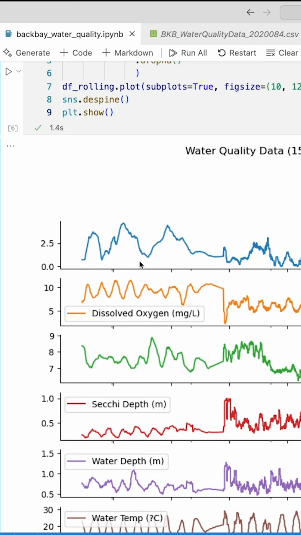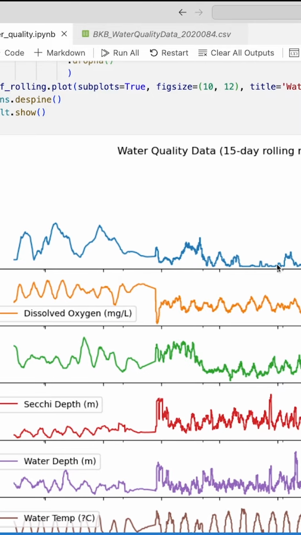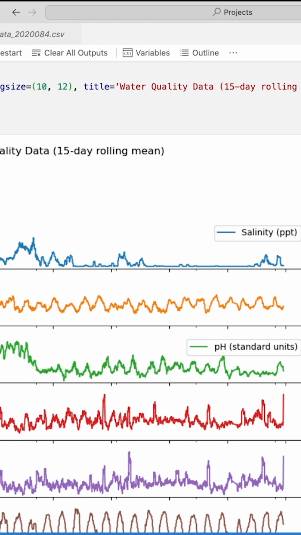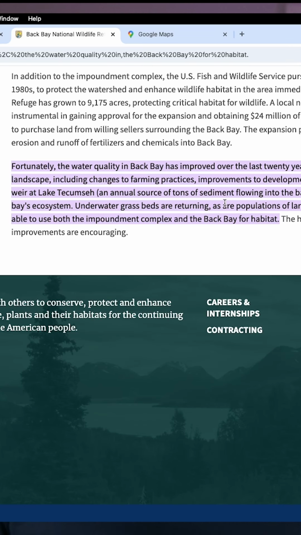You can see that these salt values have some periodicity at the beginning. It continues, but you can see that overall the values are significantly lower towards these later dates than the earlier dates. But I think when it comes to understanding their claim that overall the water is cleaner, it's more conducive for wildlife, we can really see that story through the salt data, this salinity data, that yes, overall, over the past 20 years, the salt levels have significantly decreased. And thus, this is why we can now be confident that the underwater grass beds are returning, as are the population of largemouth bass and other fish.